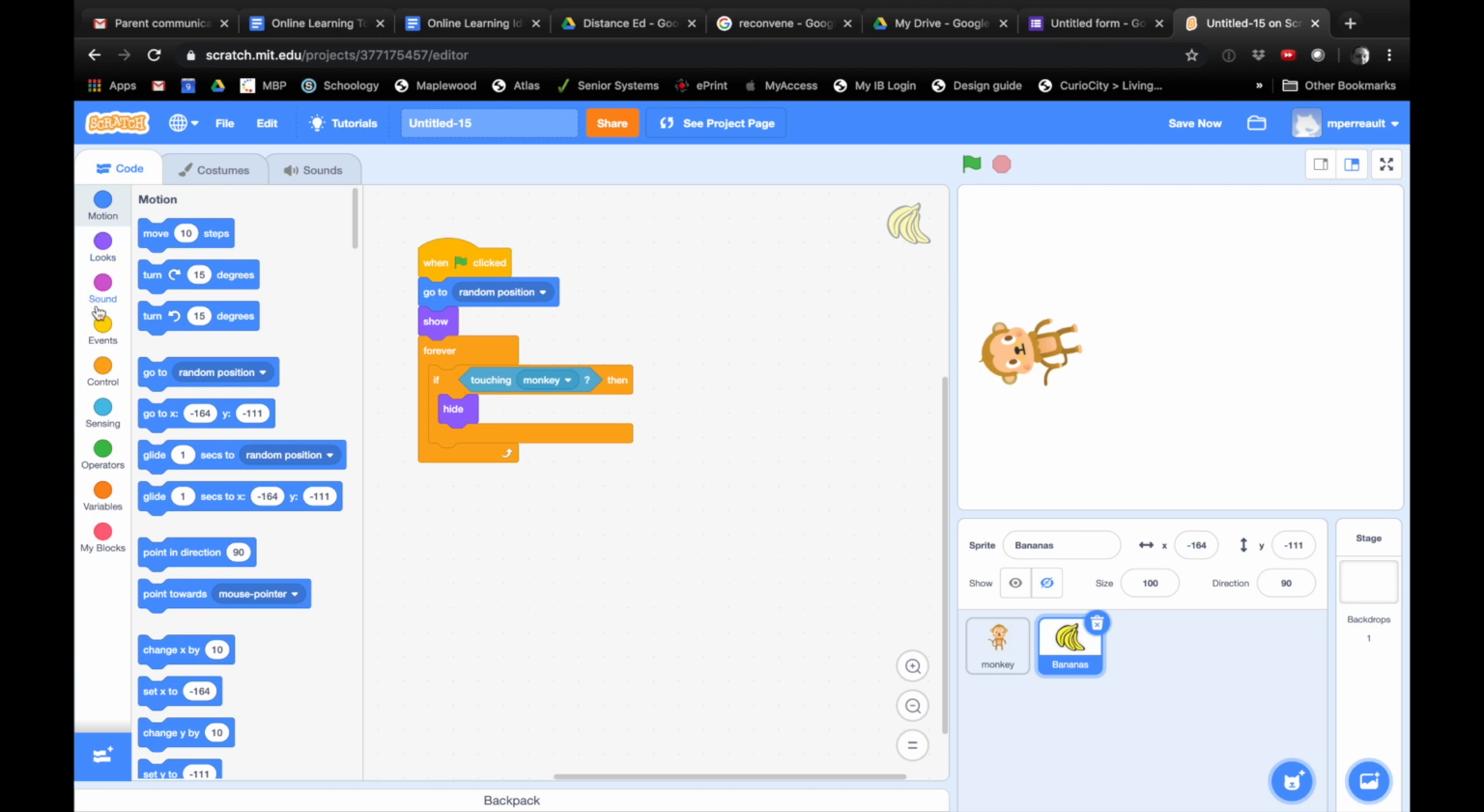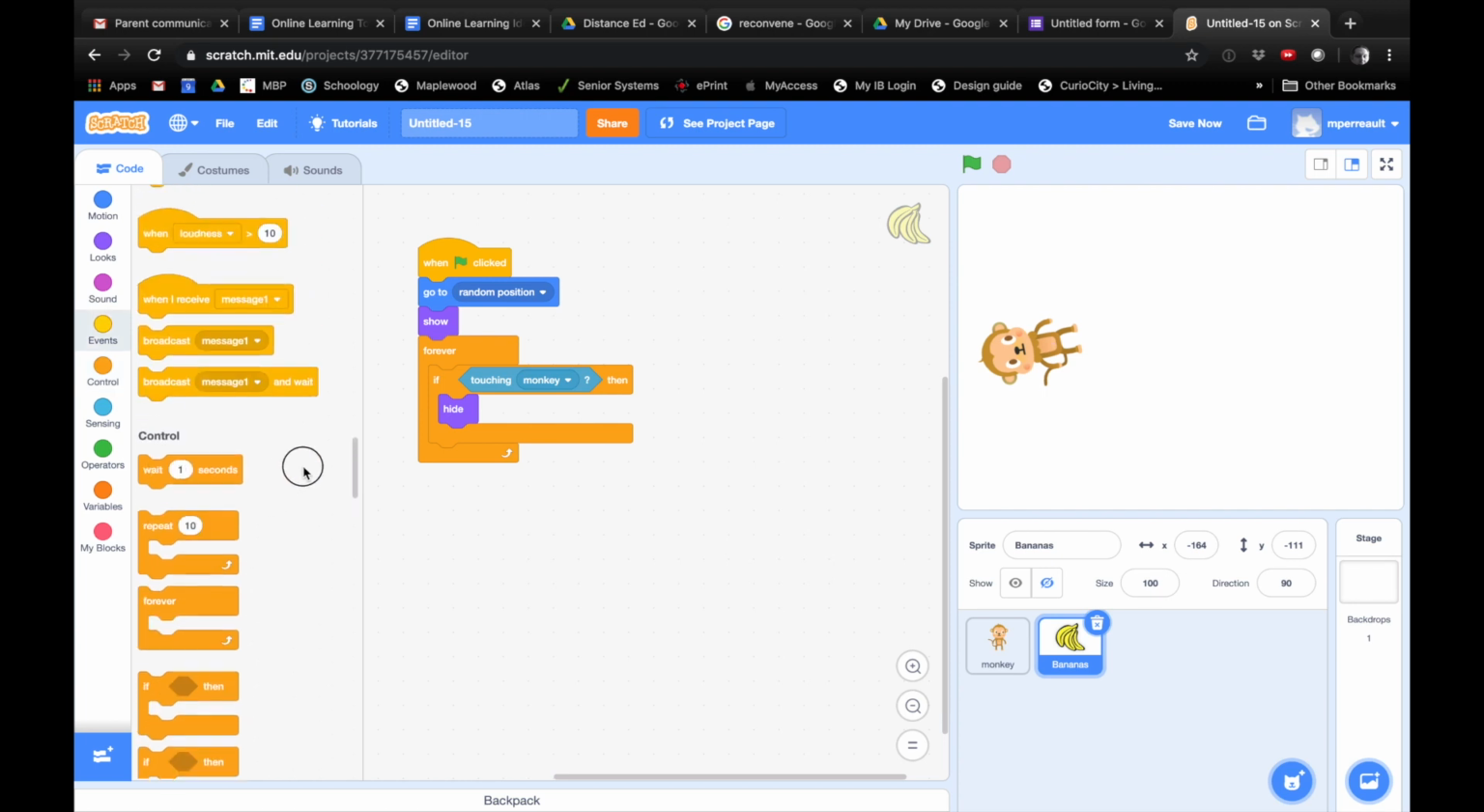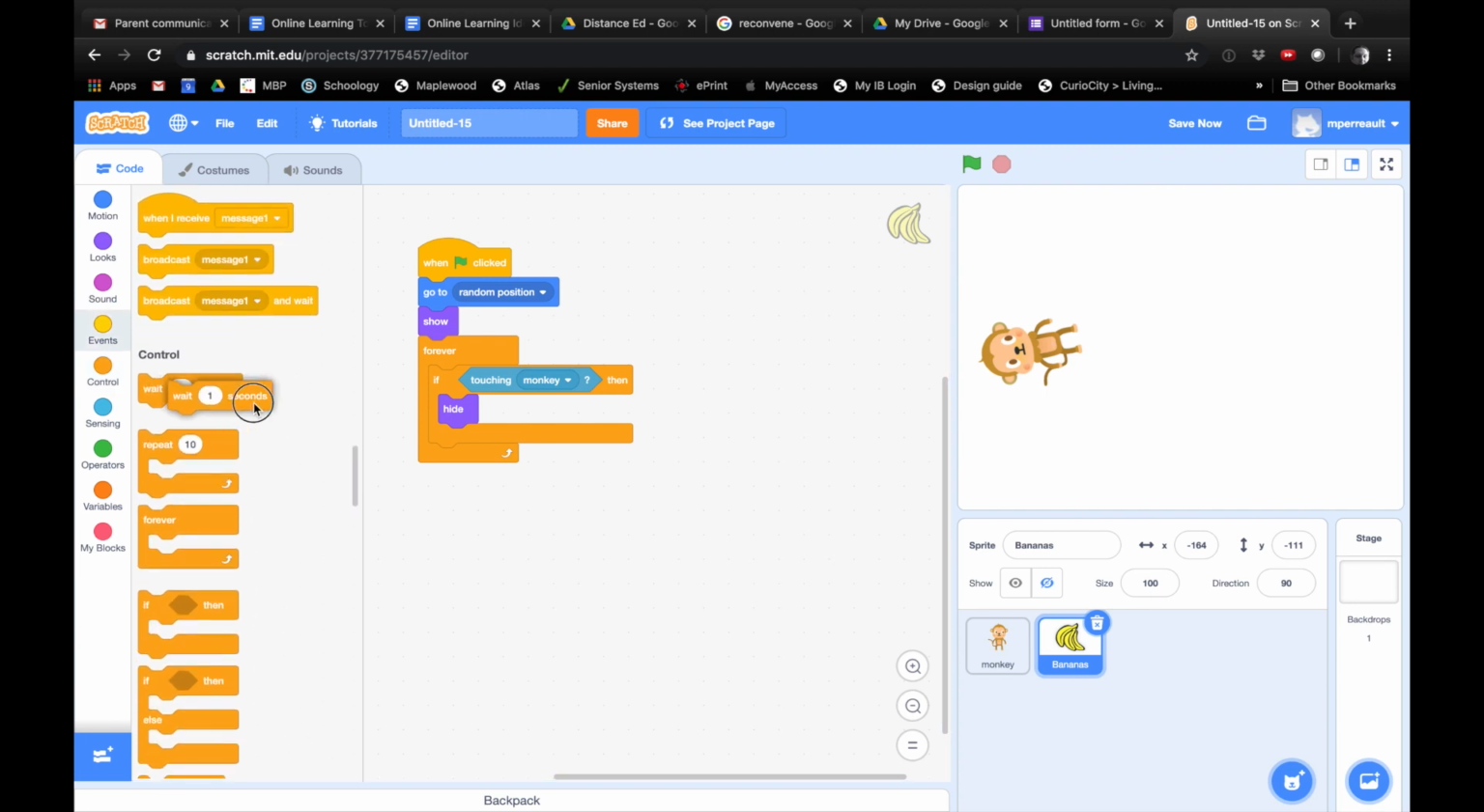So if we wanted to wait, is that a look? Is it sound? Is it an event? Controls. Controls. Okay. So you're just going to grab the one at the top. It says wait 1 second. So you're just going to click that right under the hide. Yep. And then you should change the second. Let's try 2 seconds. Try 2 seconds. And then what do we want it to do?